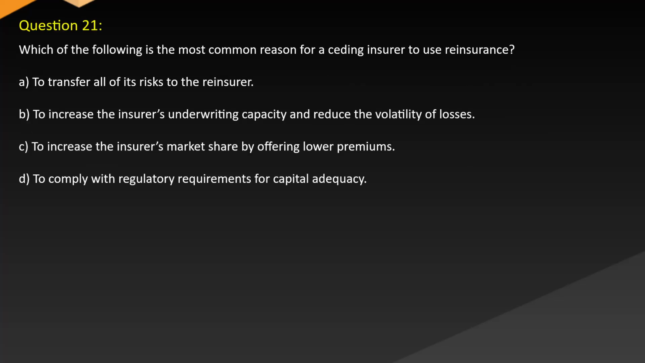Question 21. Which of the following is the most common reason for a ceding insurer to use reinsurance? A. To transfer all of its risks to the reinsurer. B. To increase the insurer's underwriting capacity and reduce the volatility of losses. C. To increase the insurer's market share by offering low premiums. D. To comply with regulatory requirements for capital adequacy.